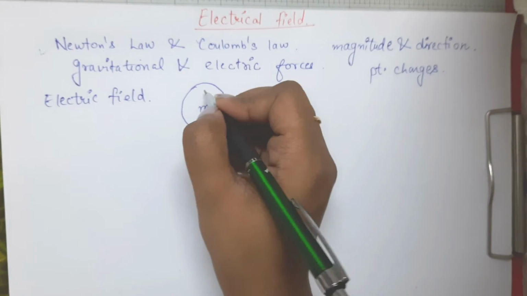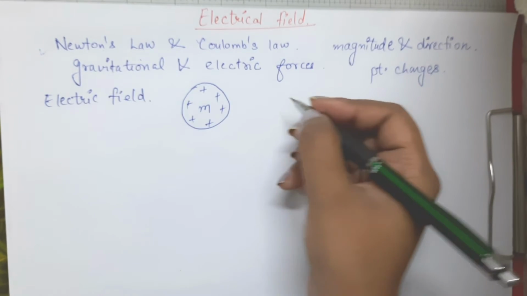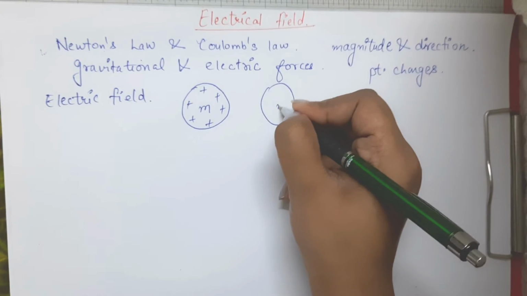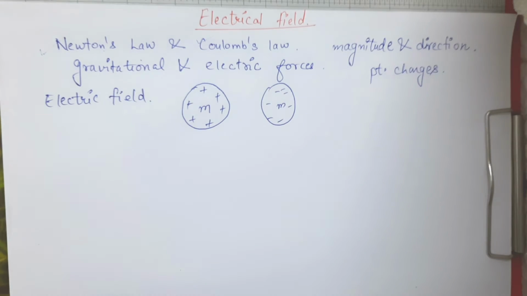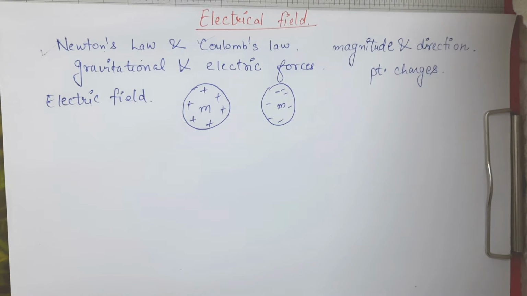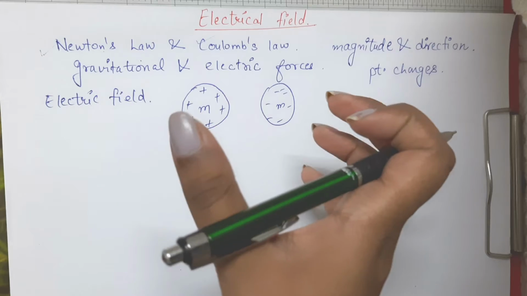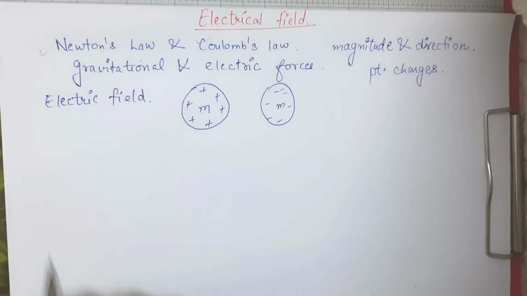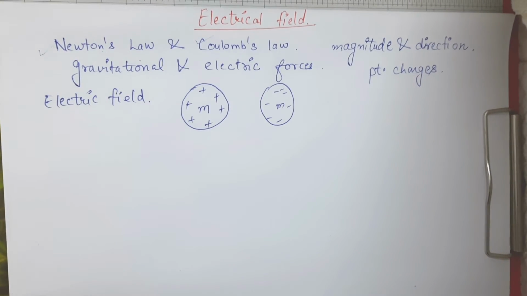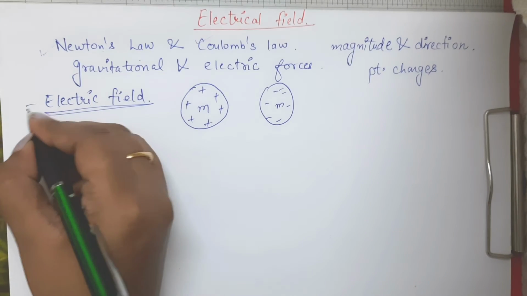Sometimes charge is distributed in this mass. It could be positive, it could be negative also. So how to interpret the interactions between these masses where charge is not a point charge but is distributed over the entire mass? That's why we needed the concept of electric field.